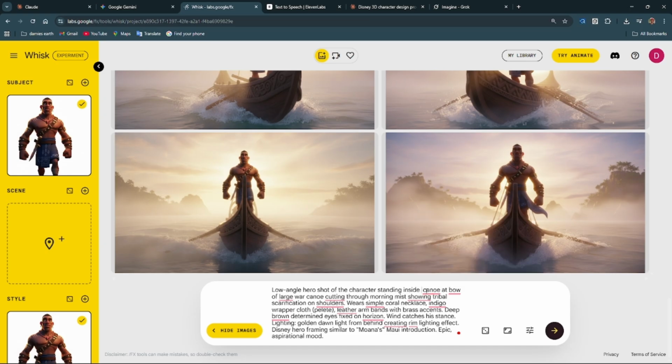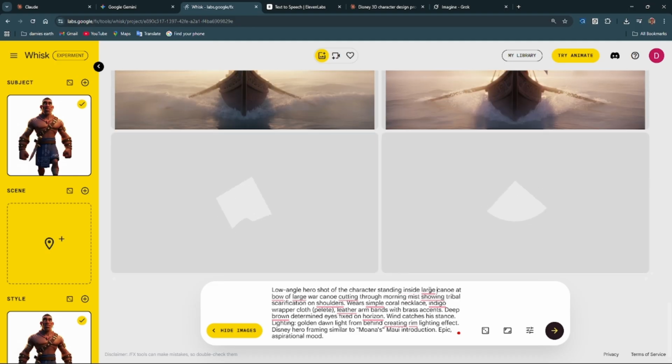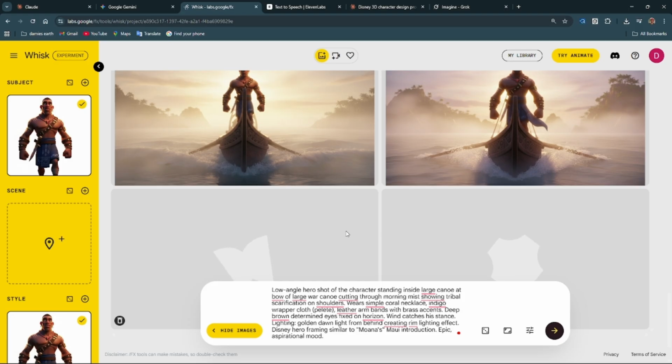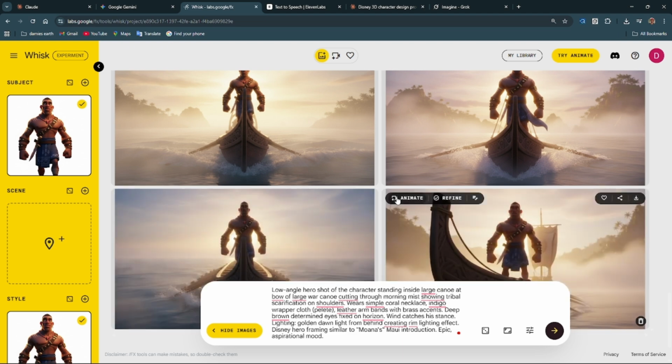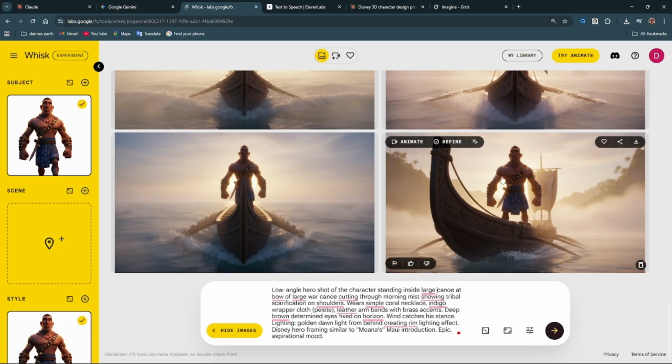So again, I can also see inside large canoe. Hold on, let me go back here. Now this is the reason why you see most people that create faceless videos like this take like 2 weeks to post their video, because making a high quality video takes time. It takes what? Quality time.